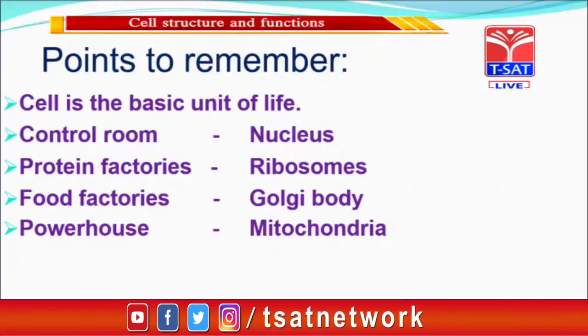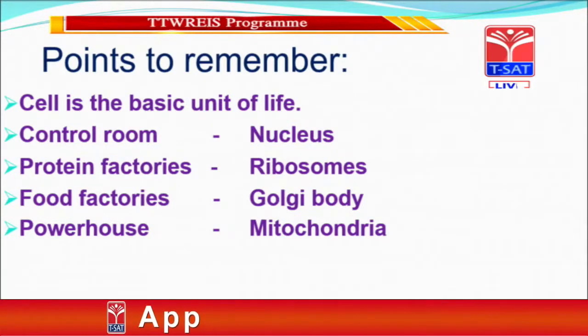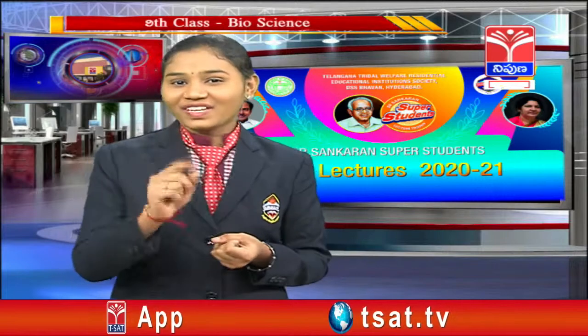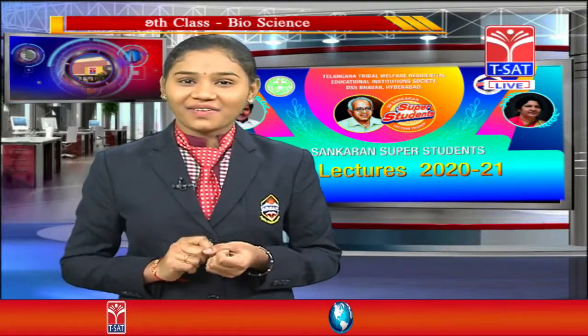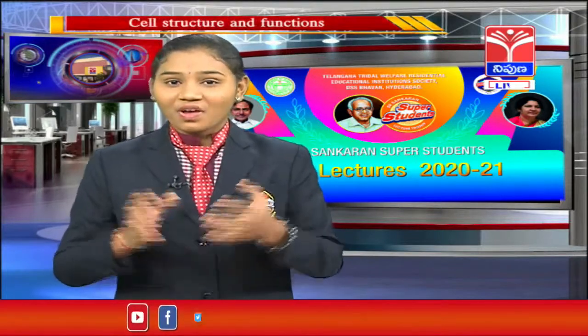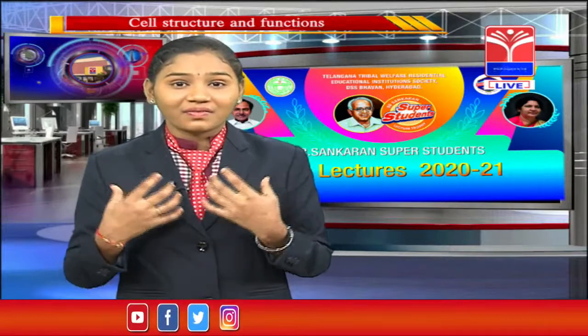Let me summarize what we have learnt so far. Cell is the basic structural unit of all known organisms. Cells are of two types. One is prokaryotic cell and another one is eukaryotic cell. The organisms are mainly of two types. One is unicellular organisms and another one is multicellular organisms. We have different organs within our body.